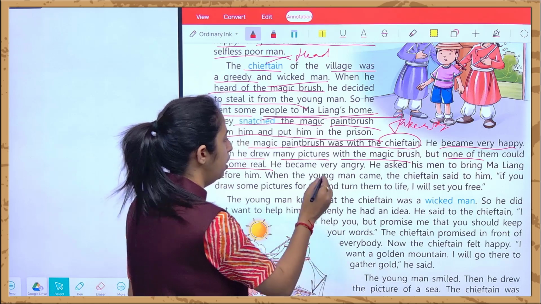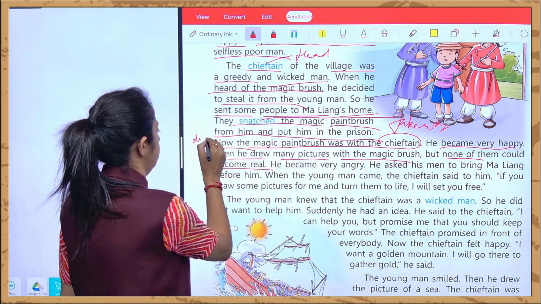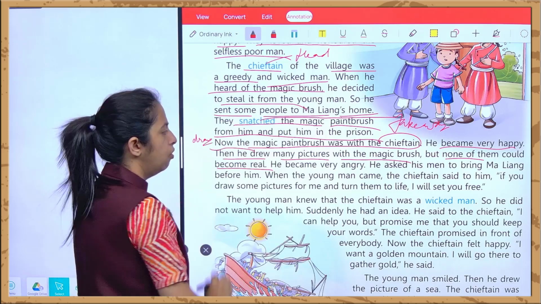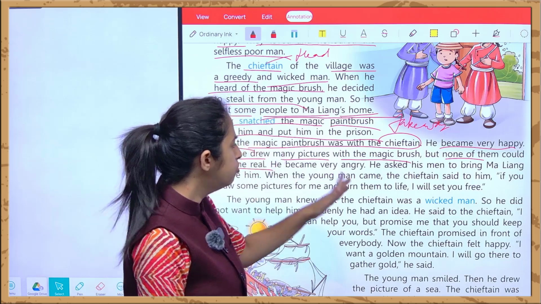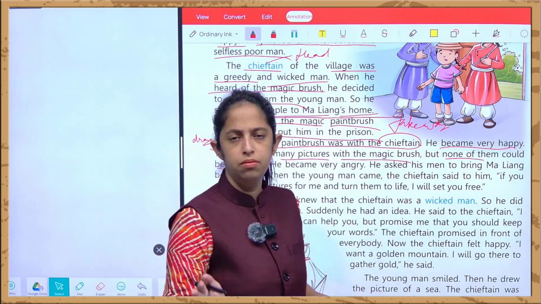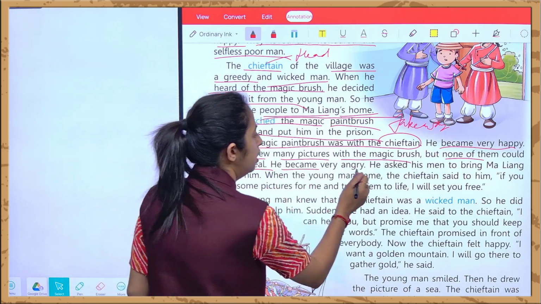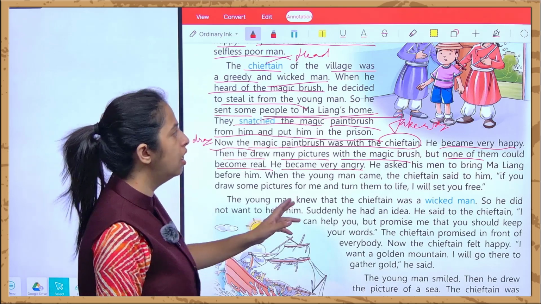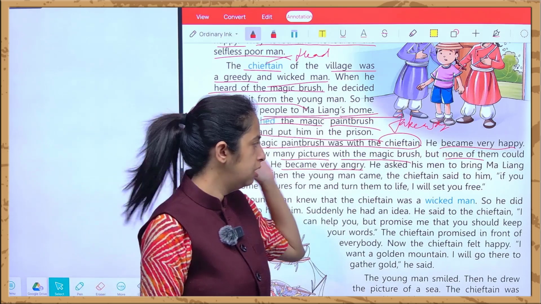Draw का क्या हो गया है? Drew. Draw का क्या हो चुका है? Drew. That is the past form of draw. When he drew the pictures with the help of the paintbrush, he saw that none of the objects could become real. Why does it happen? And he became very angry. Who became very angry? The person who has just snatched the paintbrush from that person.